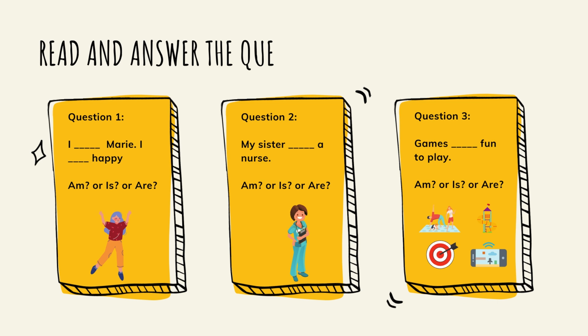I blank Marie. I blank happy. Is it I am Marie? I am happy? Is it I is Marie? I is happy? Or is it I are Marie? I are happy?